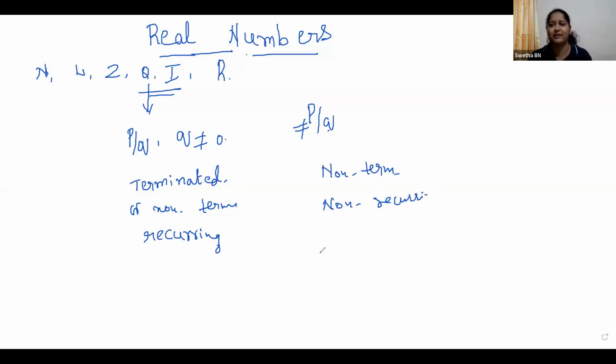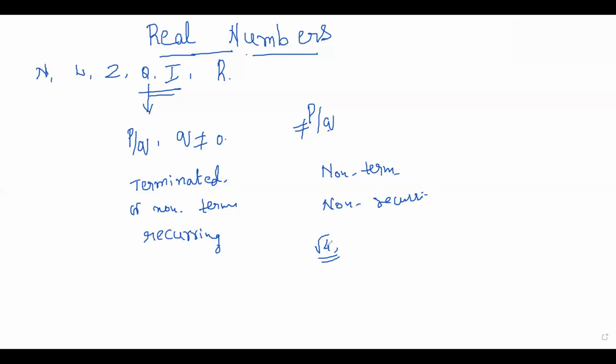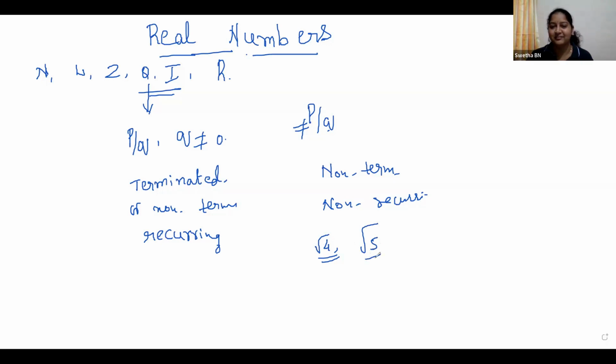Right now, you know which are irrational numbers. Can you give an example for irrational numbers which cannot be expressed in p by q form? Root numbers. What about root 4? Is it an irrational number? Like root 5. Okay, they are not perfect squares. So root 5, root 7, root 2, root 3, which should not be perfect squares. If it is a perfect square, we write the number.